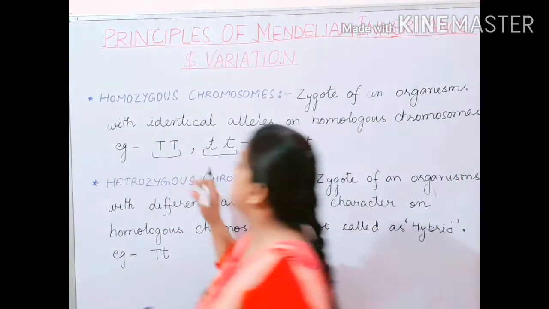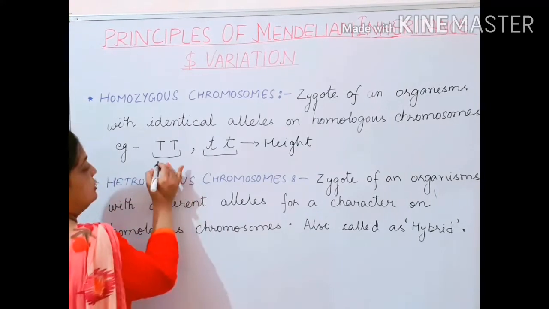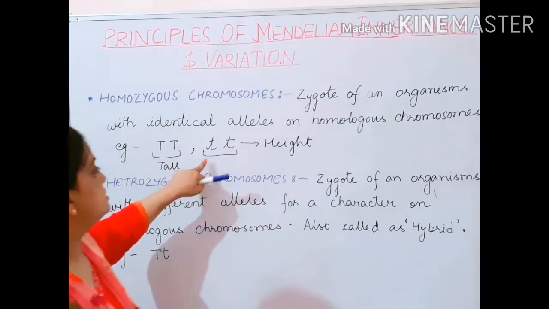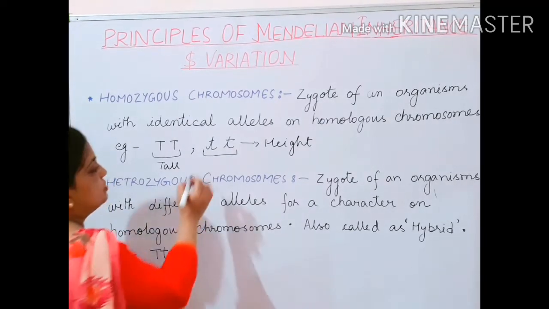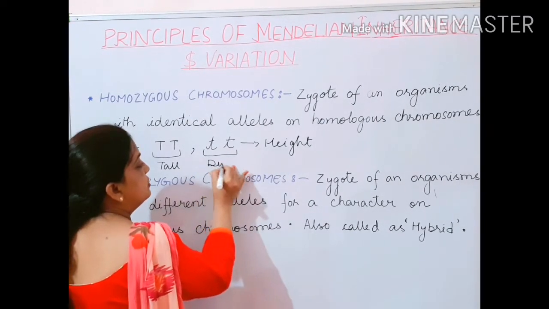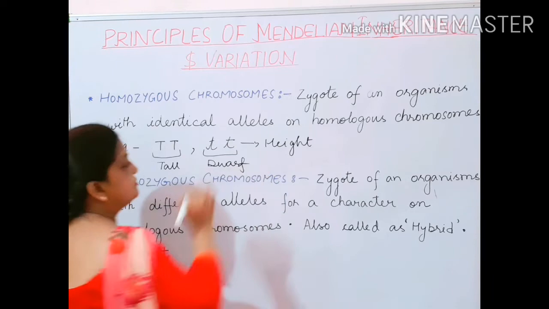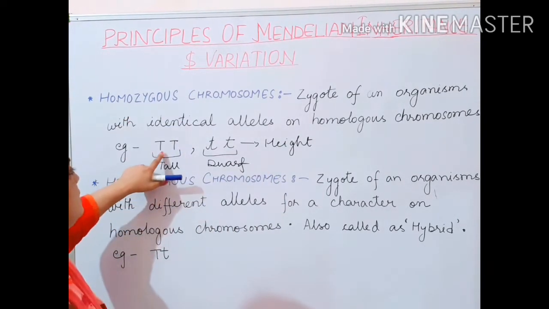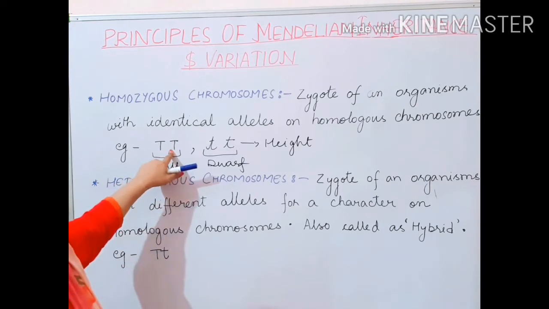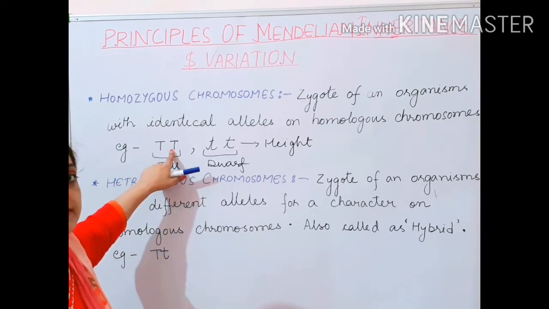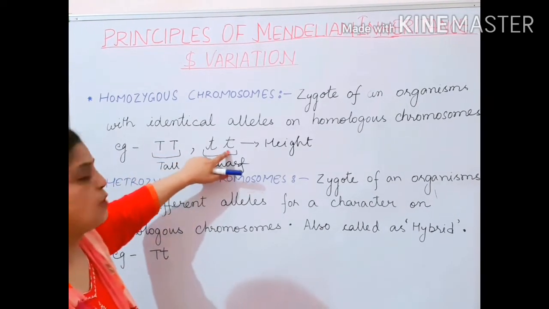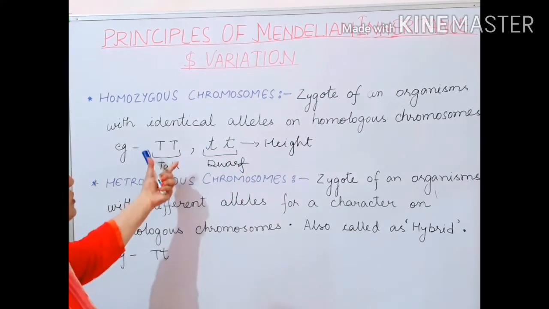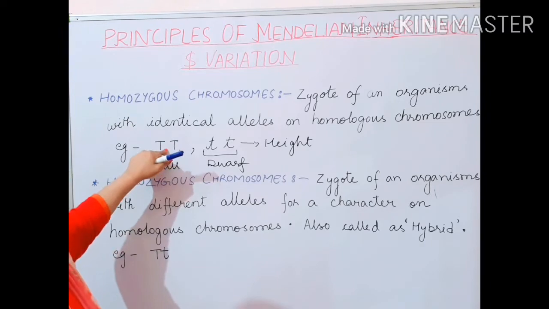Now, capital T denotes tall height, and small t denotes dwarf or short height. Now children, in homozygous, capital T and capital T are both the same, both capital letters. Small t and small t are both the same, both small letters. So children, this is what homozygous means.